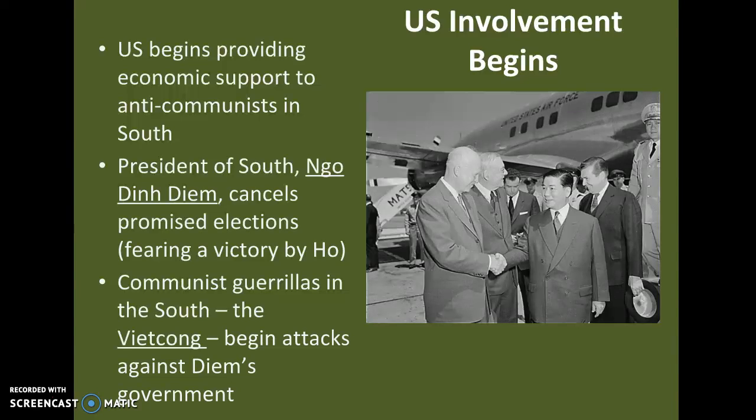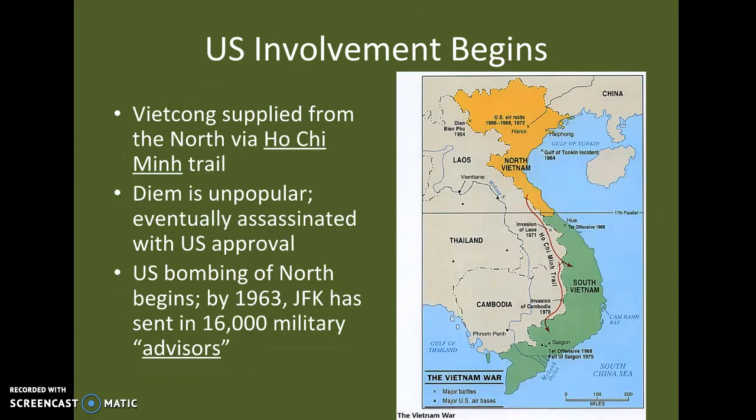Communist guerrillas in the South, all right, there are communist supporters living in the South. They're going to be called the Viet Cong. They're going to attack Diem's government. So Viet Minh were those rebels that supported or were with Ho Chi Minh before. Viet Cong are southern Vietnamese that support communists. Okay, they're going to begin to attack the southern Vietnamese government. That is when the United States is going to get involved.